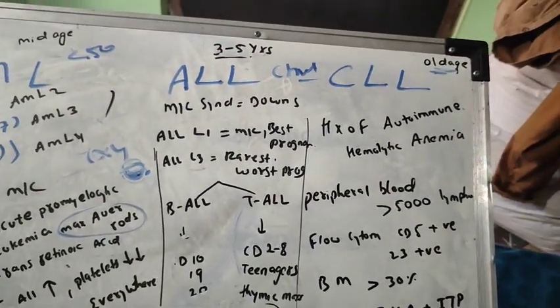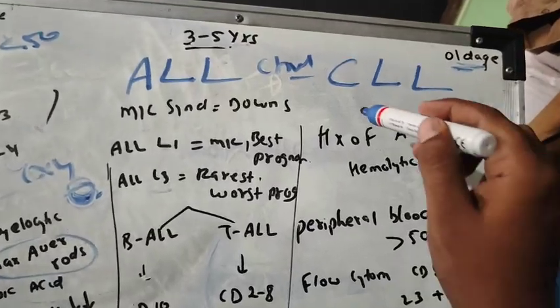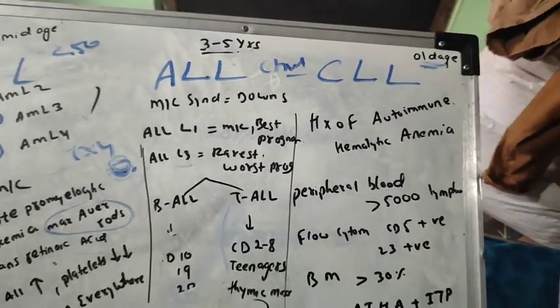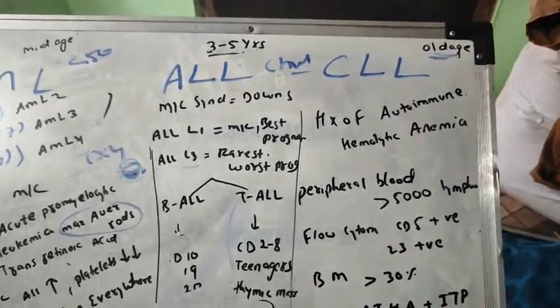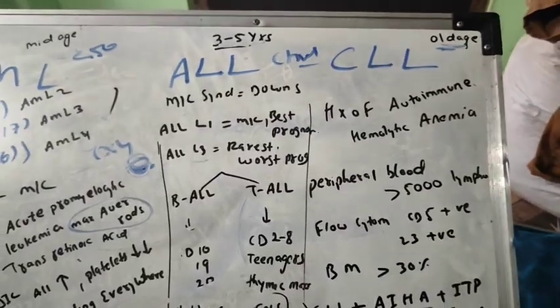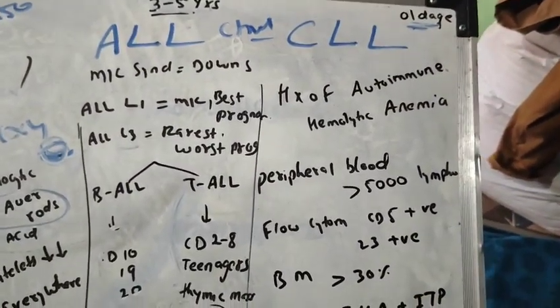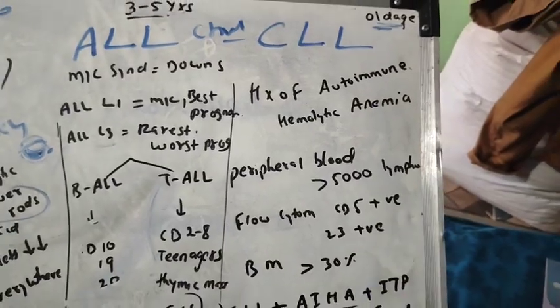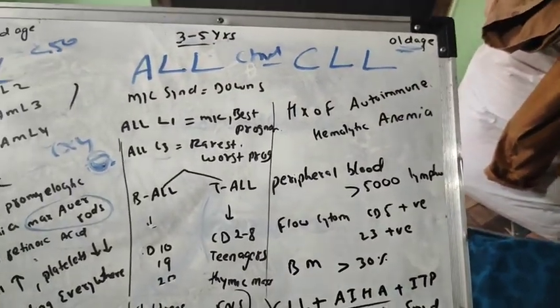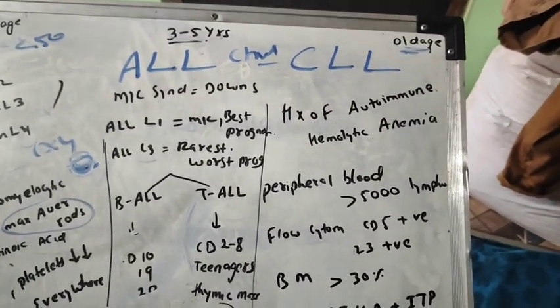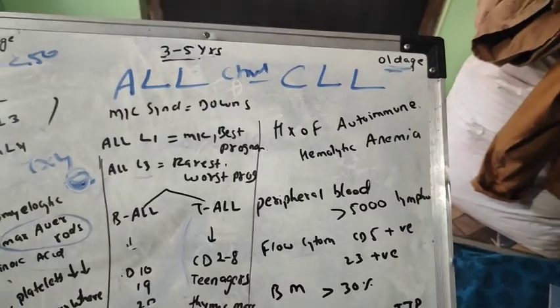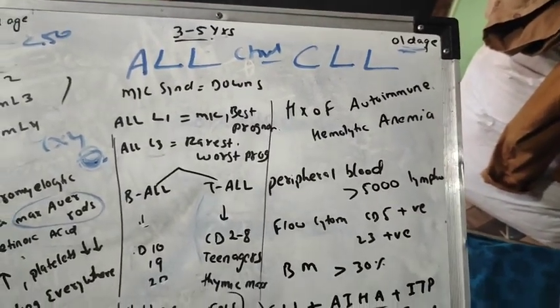It is a tumor of mature B cells. If the history says the patient has a history of autoimmune hemolytic anemia, then mark the answer as CLL.